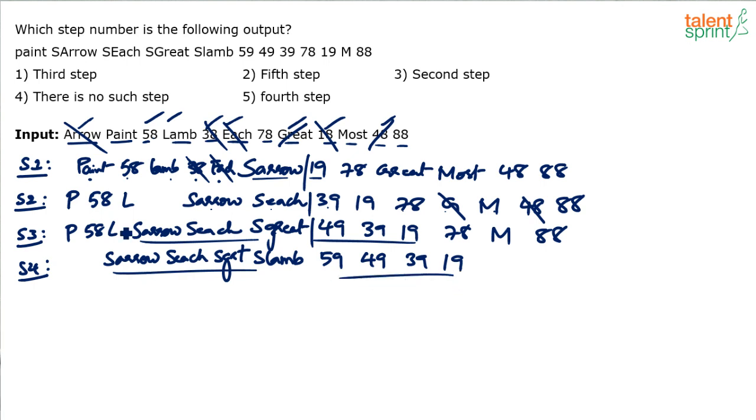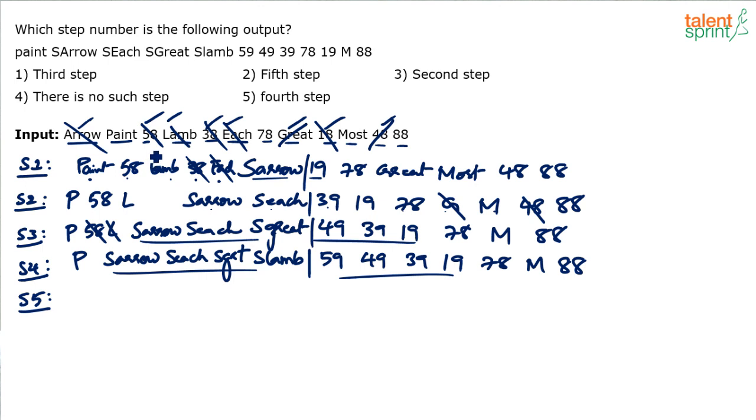Copy everything else as it is. What has been moved? Lamb has been moved, 58 has been moved. So we only have P left here on the side, and here after 19 we have 78, M and 88. In step 5, what happens in step 5? In between S lamb and 59 you have to add a word and number. So lamb and 59 have moved.